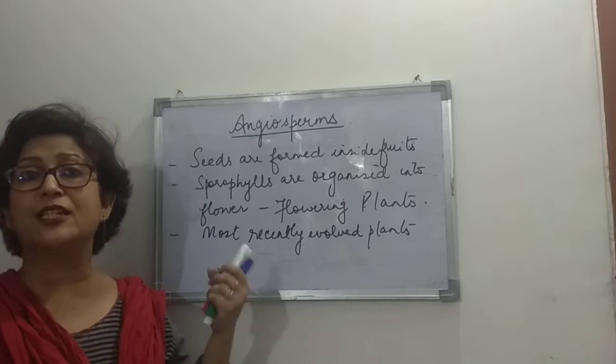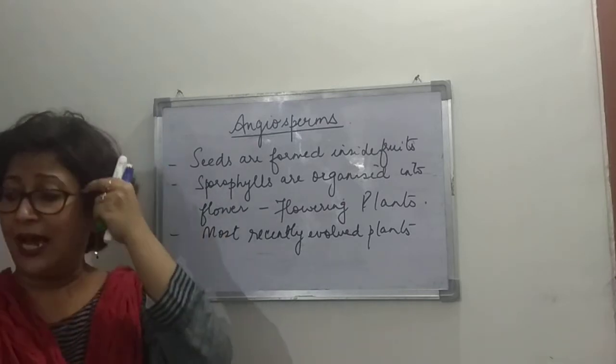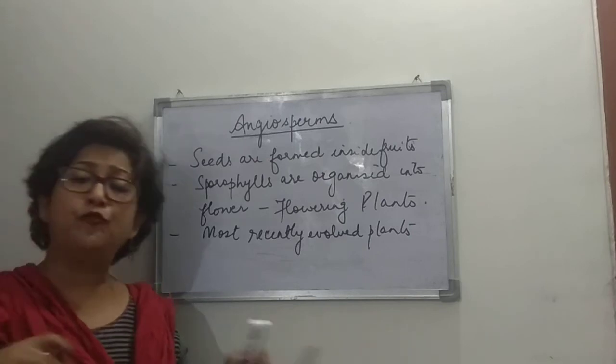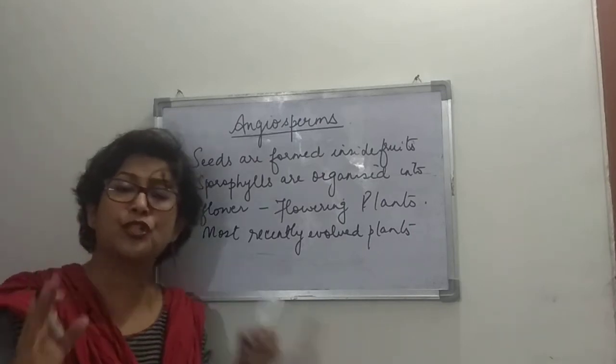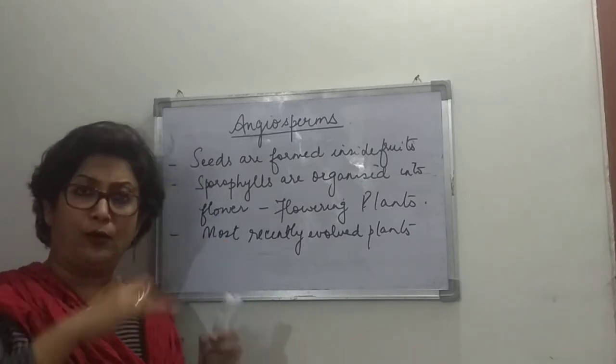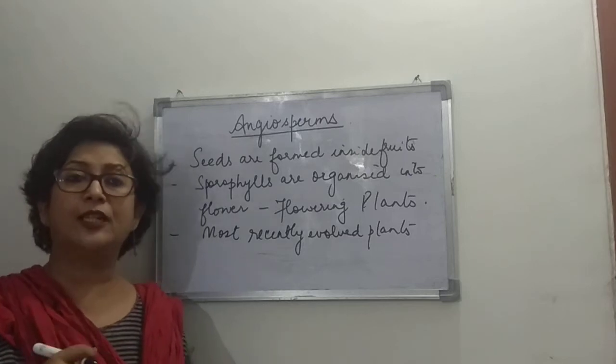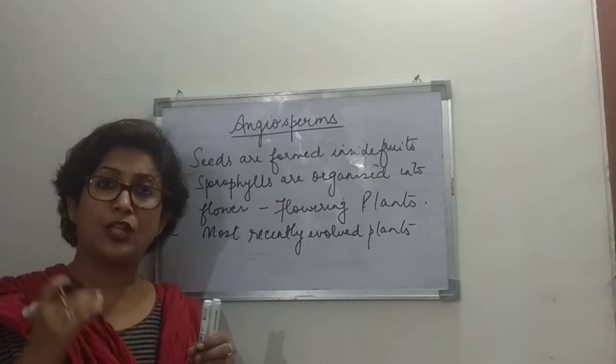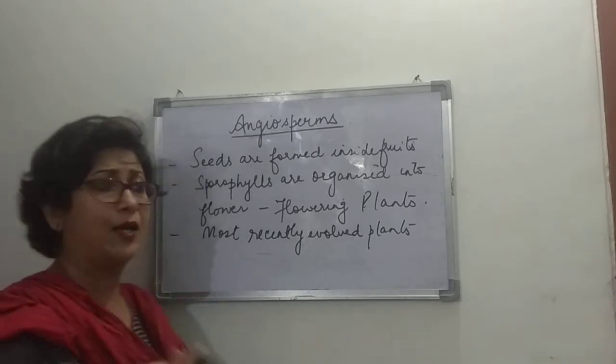They are most recently evolved plants, and they are abundant, meaning they are found in huge numbers all over the earth. They are found in abundance and they are conspicuous. Conspicuous means they are visible plants.